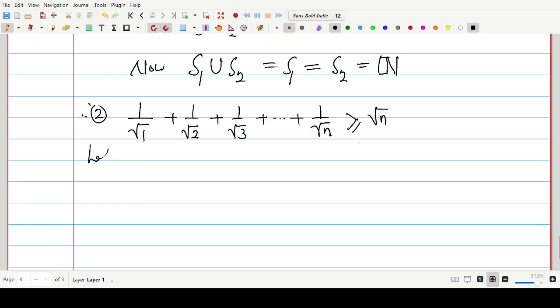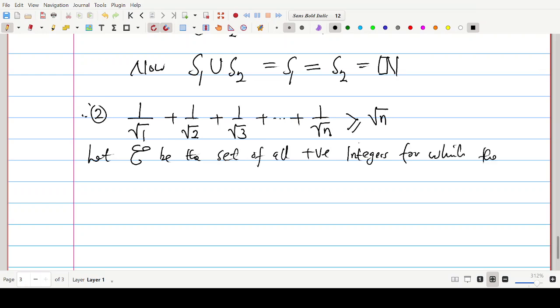So we can say let S sub 0, or we can use any other letter of our choice. Let this entity be the set of all positive integers for which the statement holds, or you say the proposition holds, right?